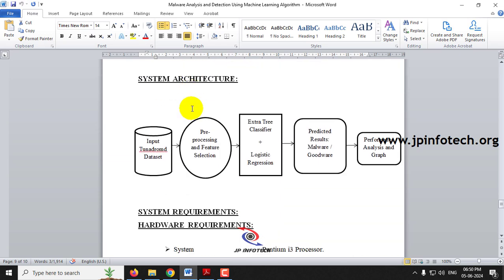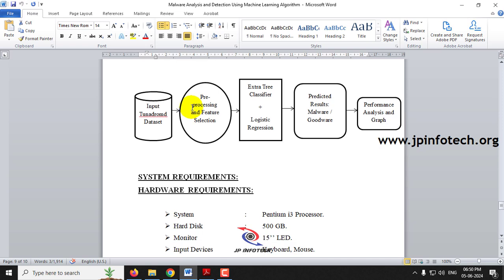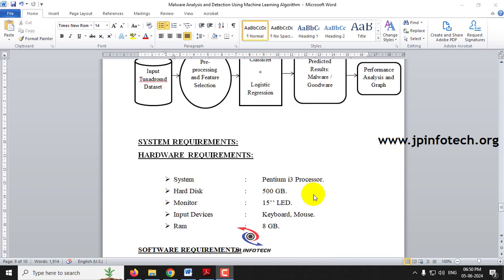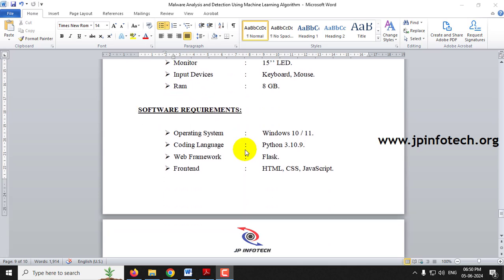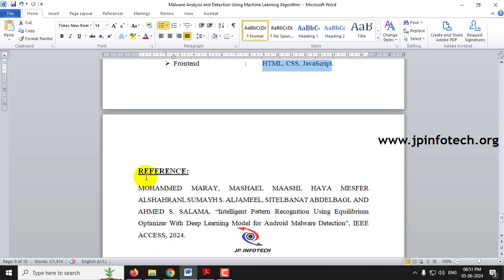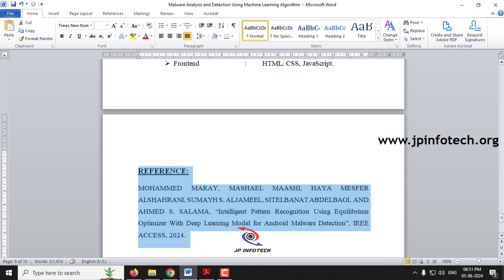So this is the system architecture, which contains the input data set, pre-processing, feature selection, the extra tree classifier and logistic regression model, and printed results, classified as malware and goodware, and the performance analysis graph part is done. And these are the system requirements, the hardware requirement and the software requirement. This project can be executed in Windows 10 or 11. The coding language used is Python 3.10.9, the web framework is Flask, and the front end contains HTML, CSS and JavaScript. So this is the reference of the base paper.